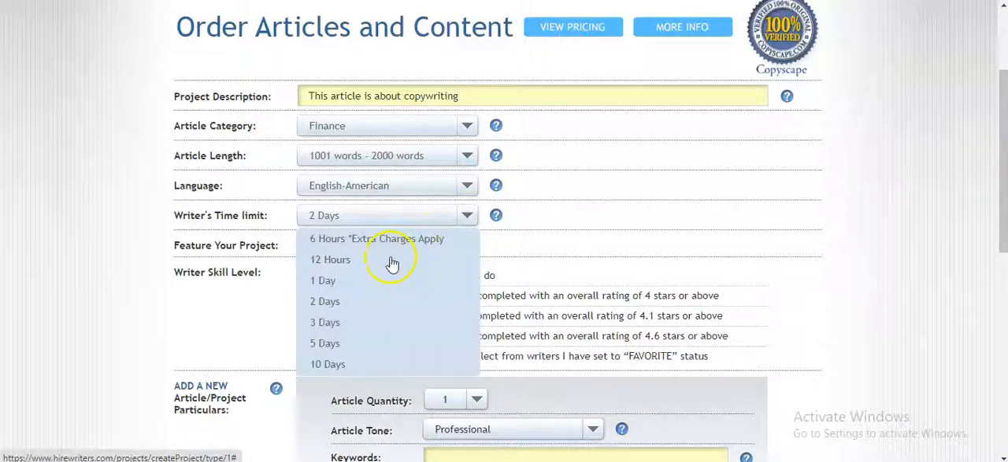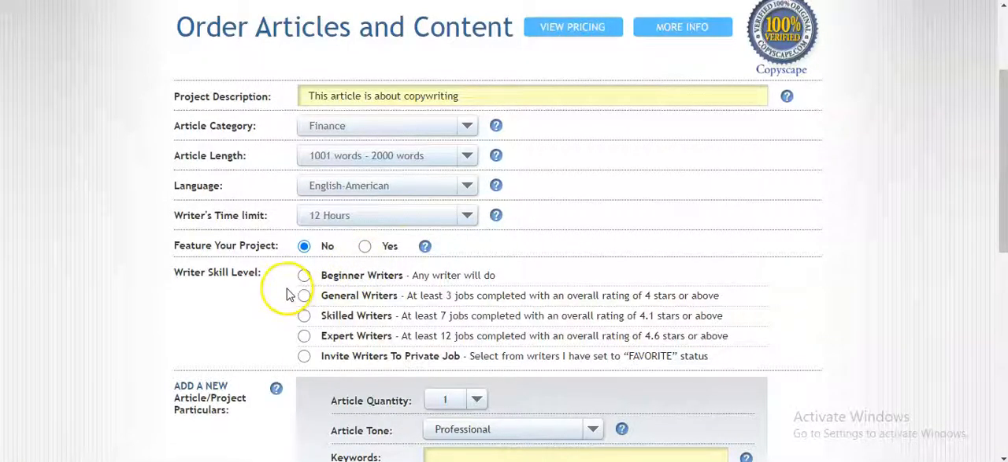Then the time limit. The price that they are going to charge you is dependent on the time. If you want a 6 hour job, there will be an extra charge applied. 12 hours is okay. Feature your project, you don't have to feature it, just click on no. This is what it means: make your project featured right here so that other people can see it. No, you don't want that.